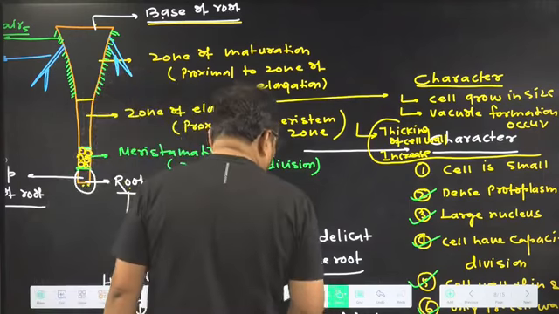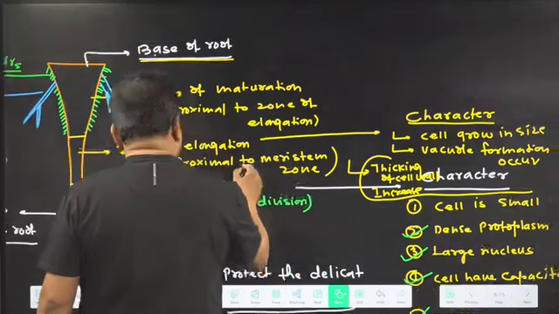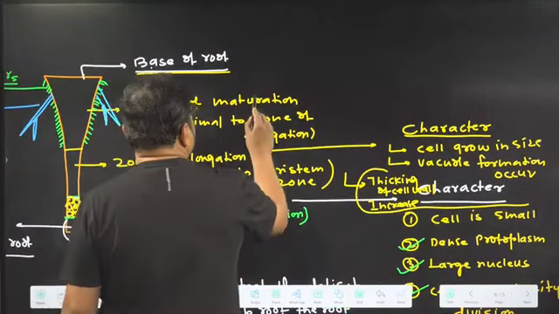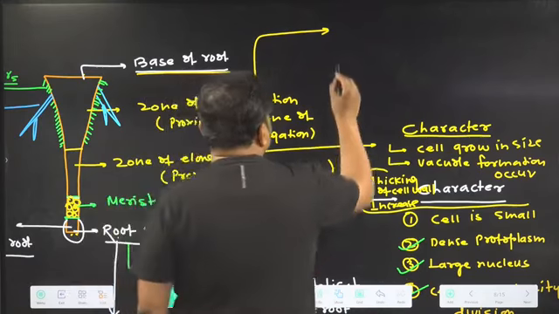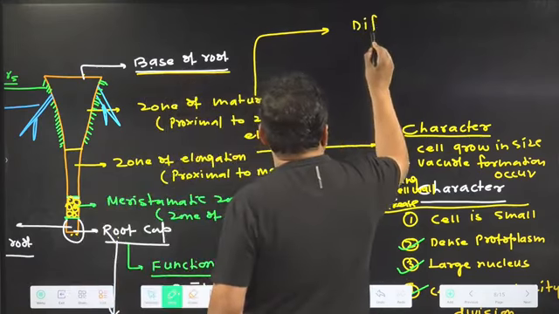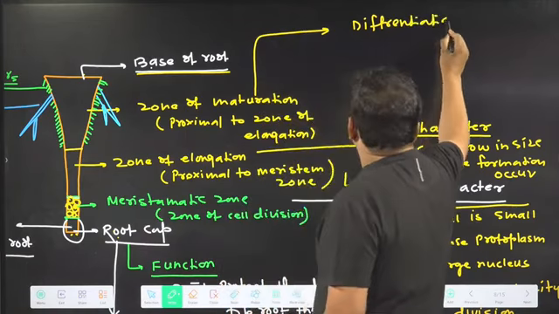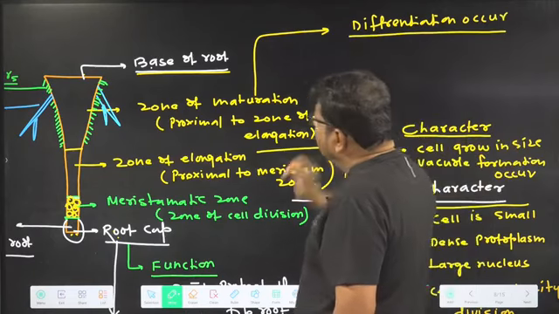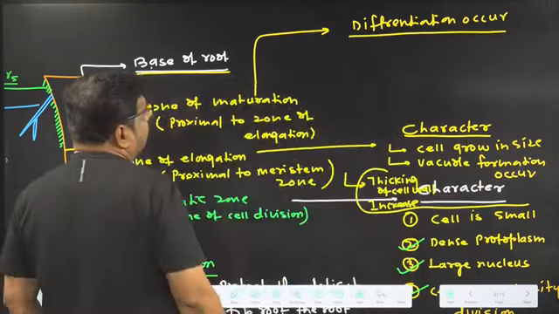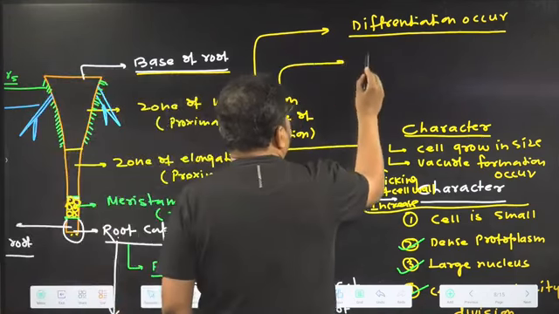Now the last, we are going to talk about the zone of maturation. What happens in the zone of maturation? Differentiation occurs. Differentiation means structural and functional specialization occurs.